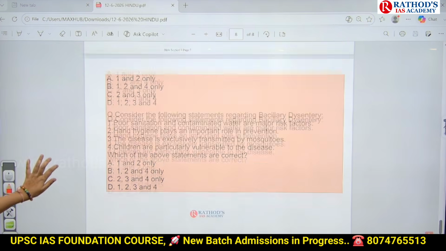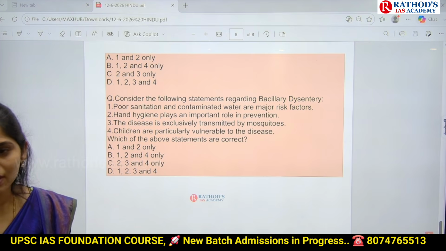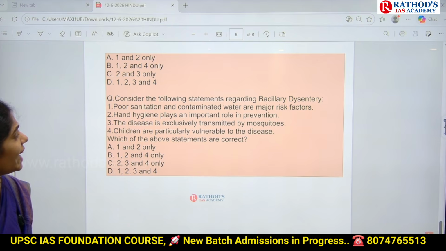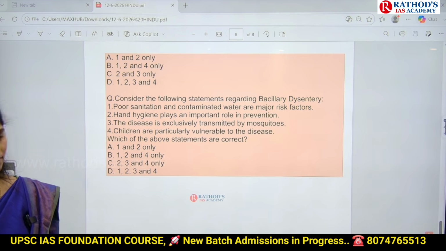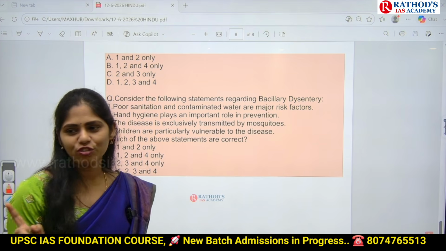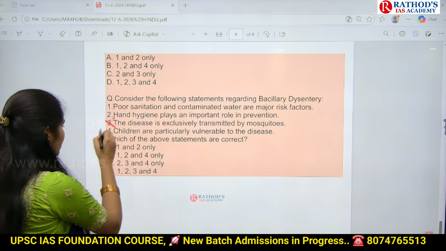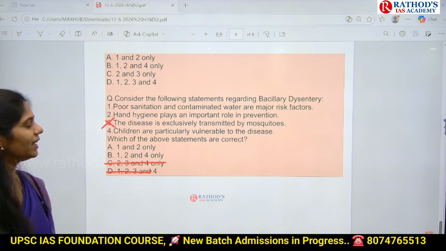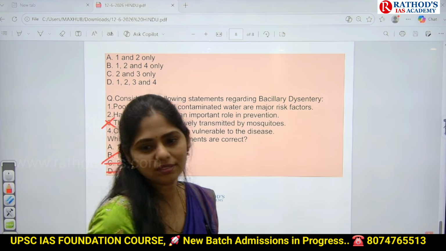Okay, see this next question, guys. Consider the following statements regarding bacillary dysentery. Poor sanitation and contaminated water are major risk factors. Hand hygiene plays an important role in prevention. The disease is exclusively transmitted by mosquitoes. Children are particularly vulnerable to this disease. For sure, it is caused by contamination of water. We didn't discuss anywhere about mosquito bites, so the third one is wrong. See the 4th statement again. The answer is 1, 2 and 4. So in that way, you have to answer smartly.